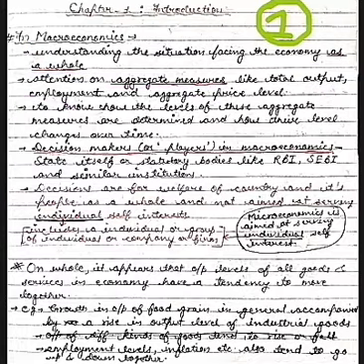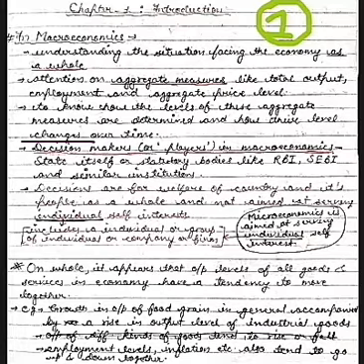Next thing, to know how the levels of these aggregate measures are determined and how their levels change over time. Number 1, how these measures are determined, like how we will determine the price level of a particular commodity, what is the price of that particular good or service.